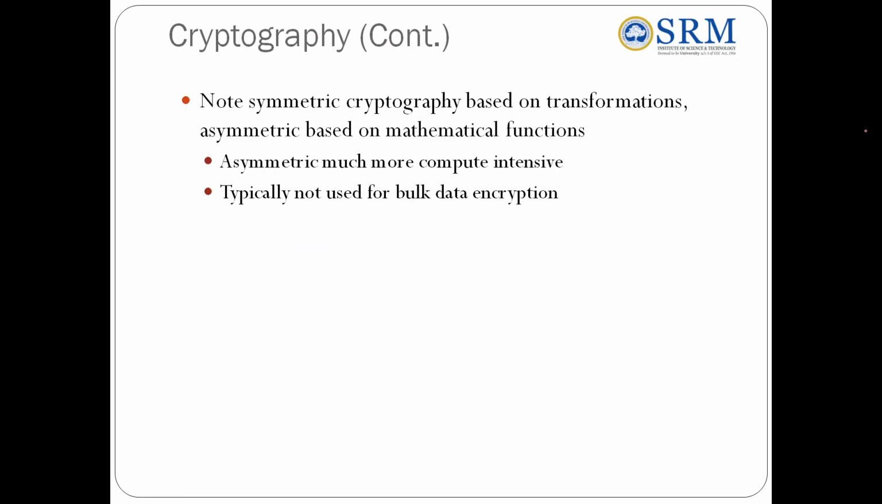This is cryptography. Symmetric cryptography is based on transformations. Asymmetric cryptography is based on mathematical functions. In comparison, asymmetric is much more compute intensive and is typically not used for bulk data encryption.